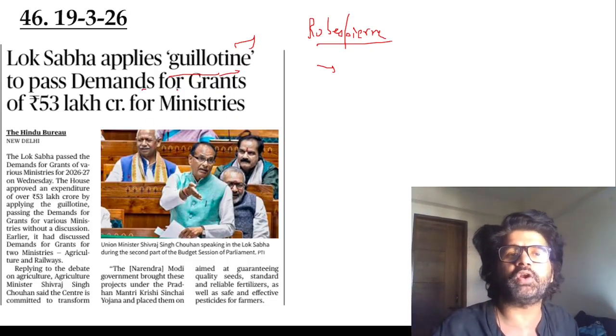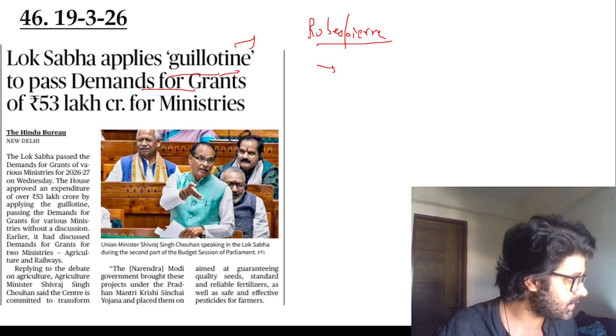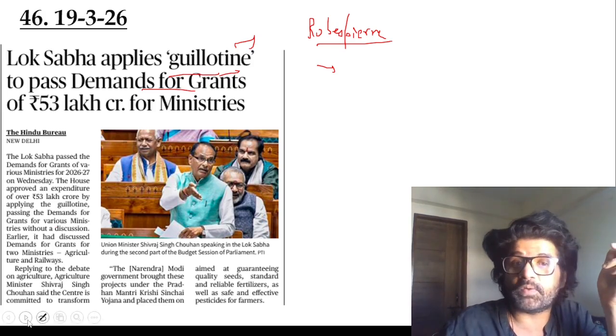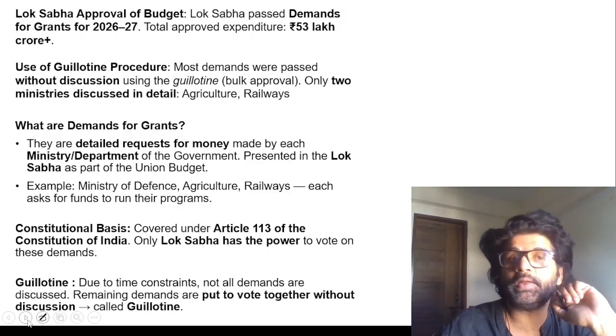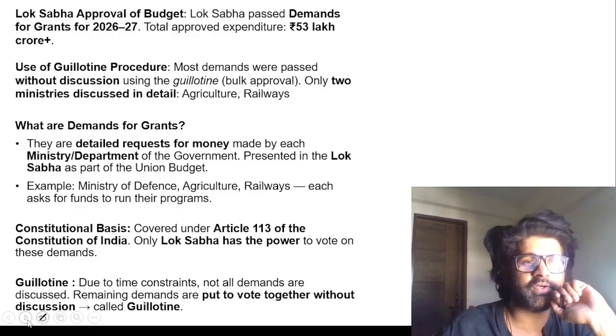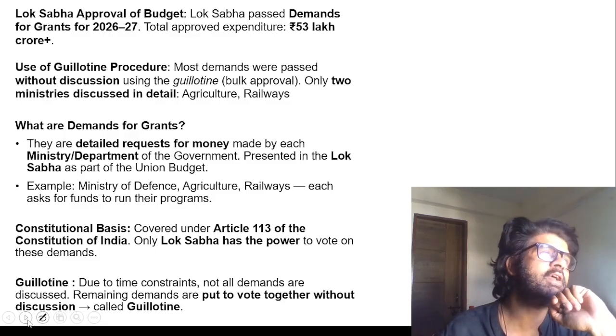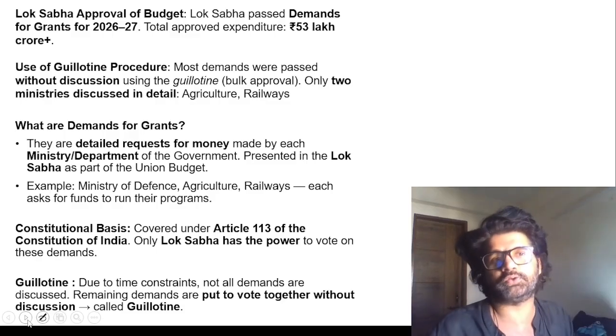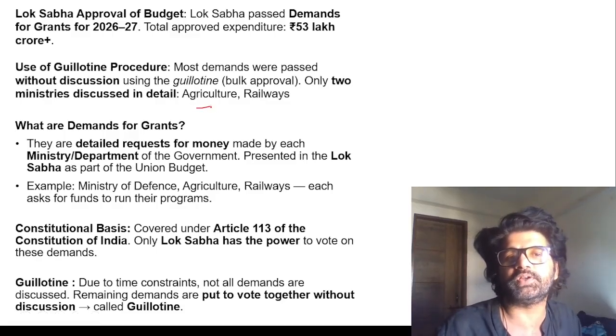So there is something called demand for grants. Demand for grants means different ministries want a certain amount of money. For that, they have to take permission from Parliament. So here also, if different ministries need some money, they have to ask for money. Demand for grants is their detailed request for money.